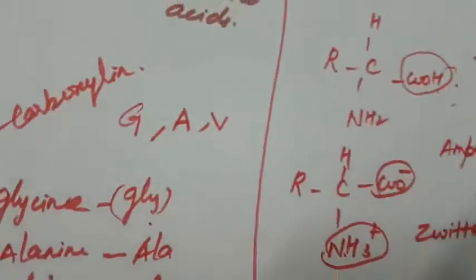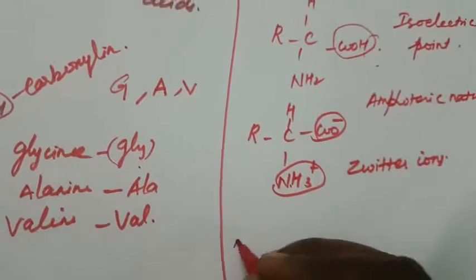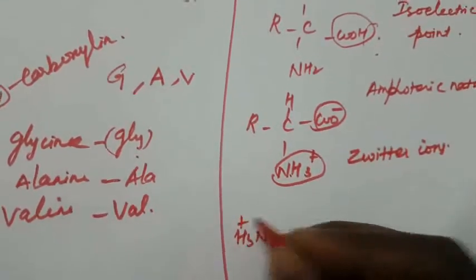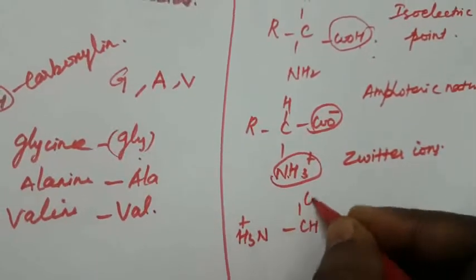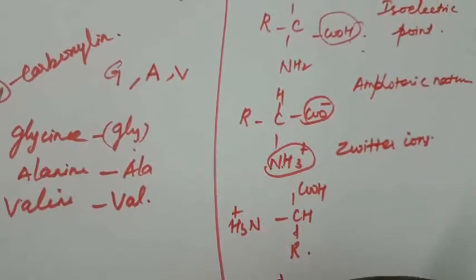All the amino acids exist as Zwitter ions. So again, this is the amino group, then CH, COOH. Here the net charge becomes positive 1.